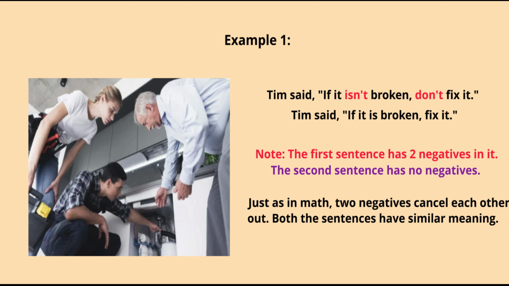Just as in math, two negatives cancel each other. Do you know that? Similarly, two negatives here, isn't and don't, get cancelled. So the sentence would be, if it is broken, fix it. This wouldn't be the case all the time. And both these sentences have similar meaning. Let's see another example.